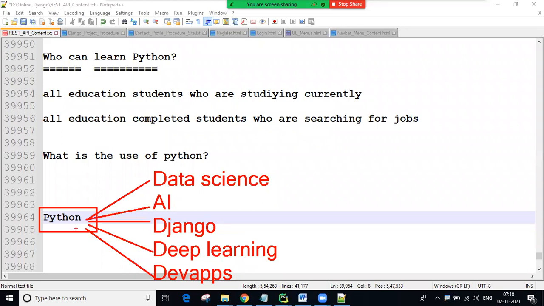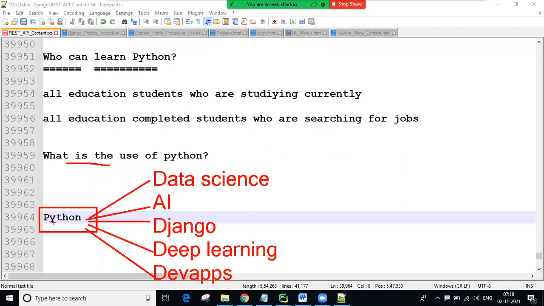Any one you choose: Python with data science, Python with artificial intelligence, Python with Django, like that. So what is the use of Python means, to learn all these courses, Python is required. That is one importance, guys. And using Python, we write very easy lines of code, with less syntax, which reduces a lot of burden on developers while writing code.